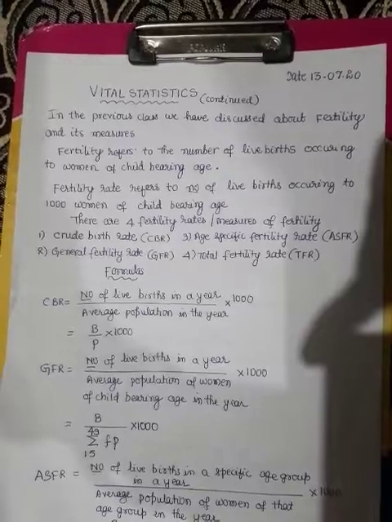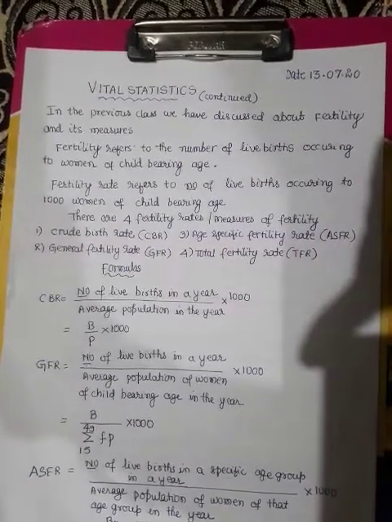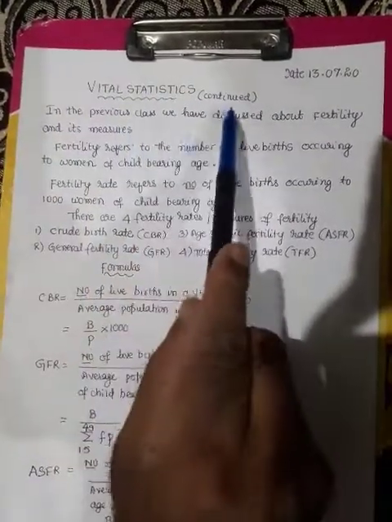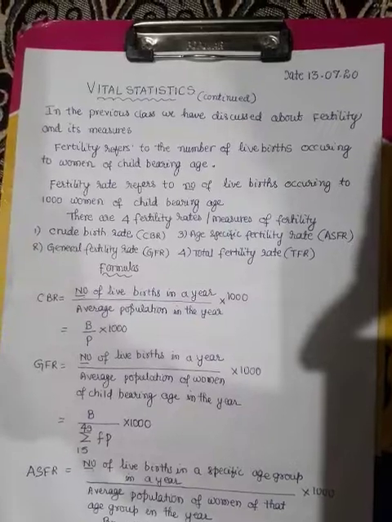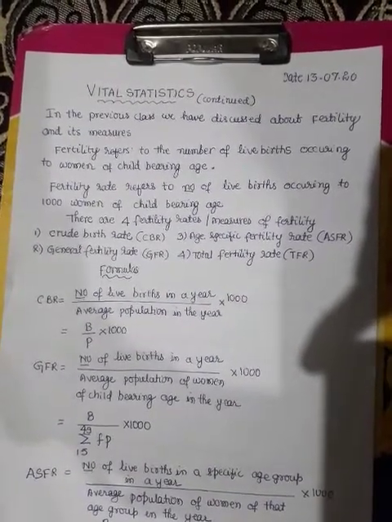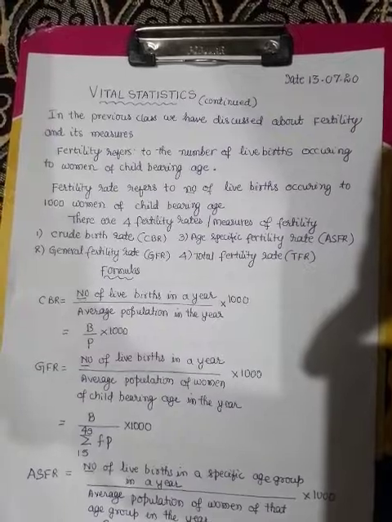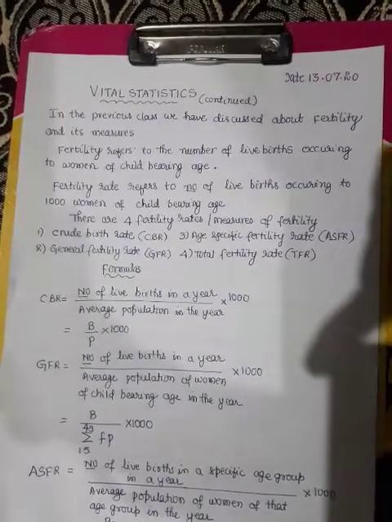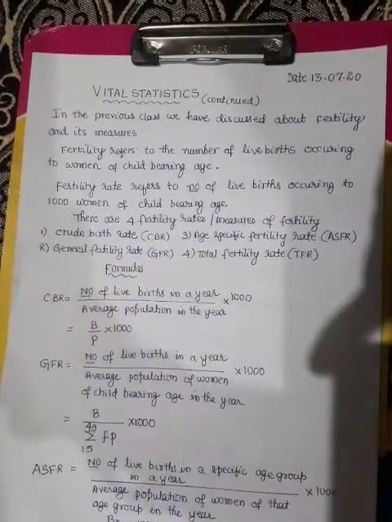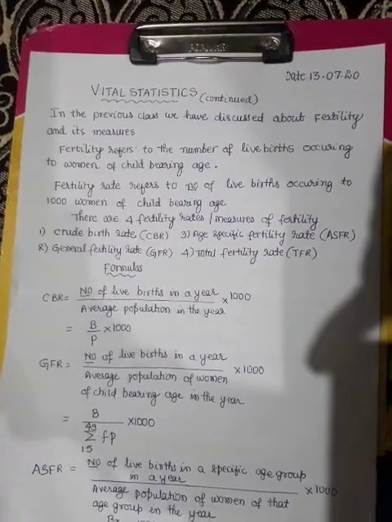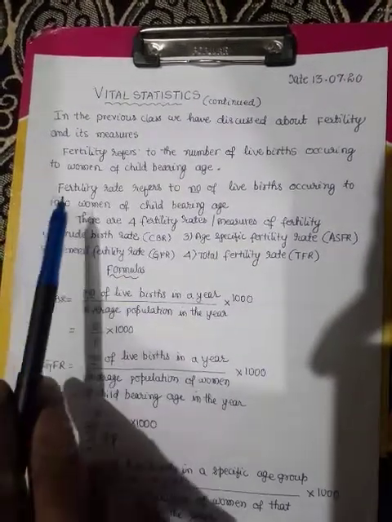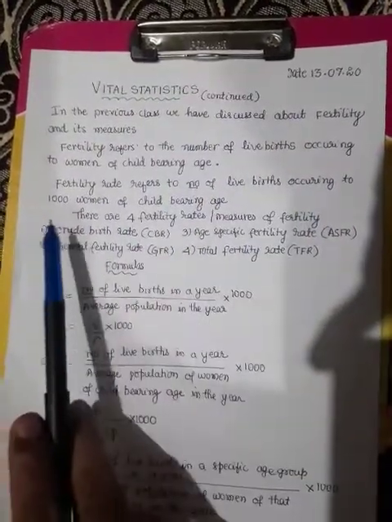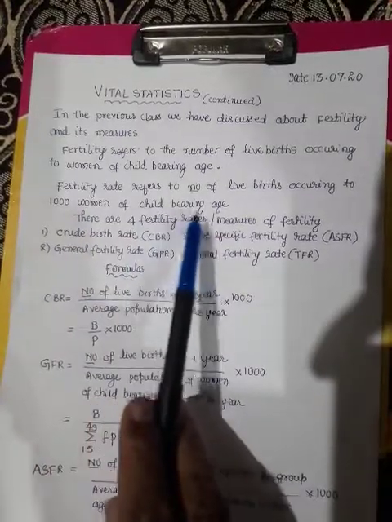Today we shall discuss Unit 1 Vital Statistics continued. In the previous class, we discussed fertility and its measures. Fertility refers to the number of labors occurring to women of childbearing age, whereas fertility rate refers to the number of labors occurring to 1000 women of childbearing age.